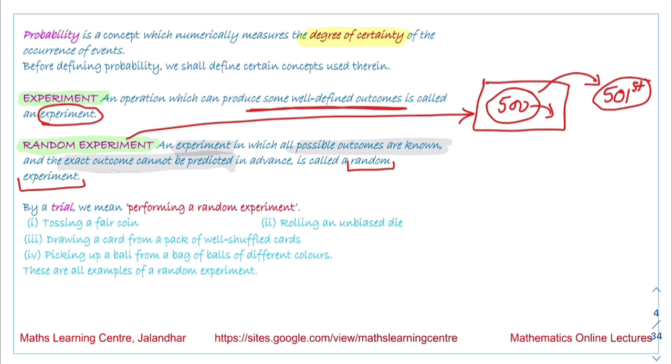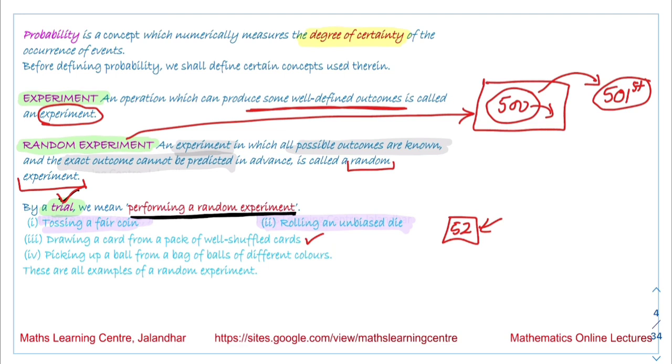The next term is trial. Trial is performing a random experiment. The process of performing a random experiment is called the trial. Some examples are given here. Tossing a fair coin is a trial. Rolling an unbiased die is a trial. Drawing a card from a pack of well shuffled cards: we have 52 cards in the deck, and if without looking we draw a card from this deck, that is also an example of a trial.